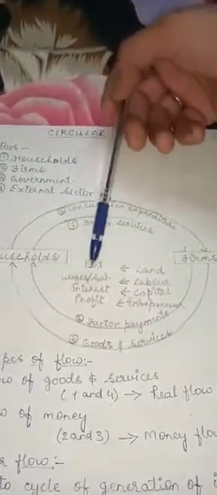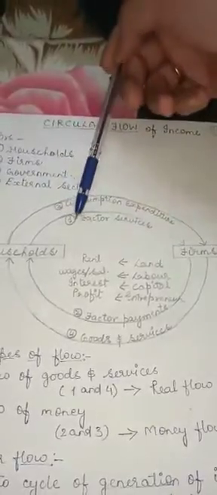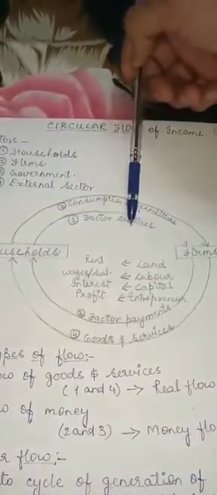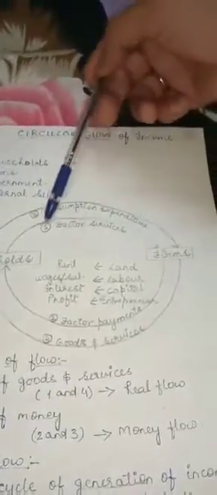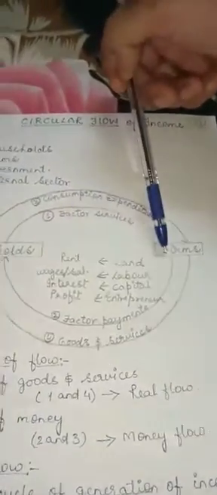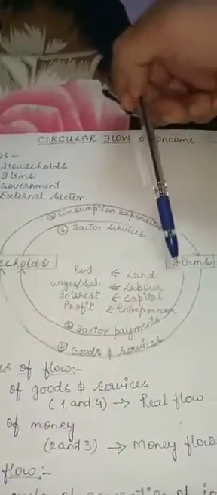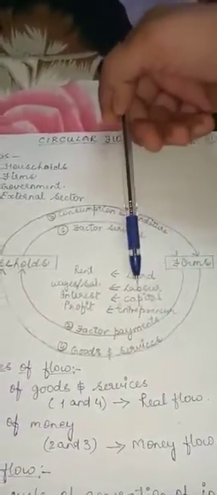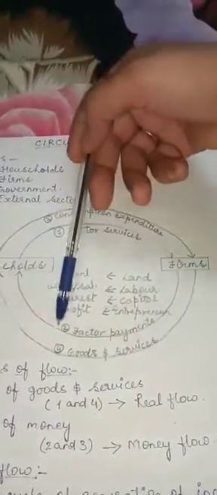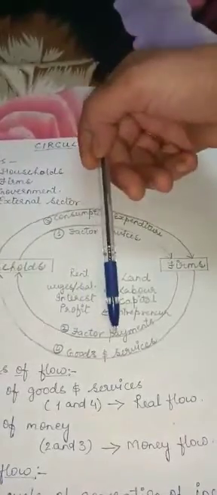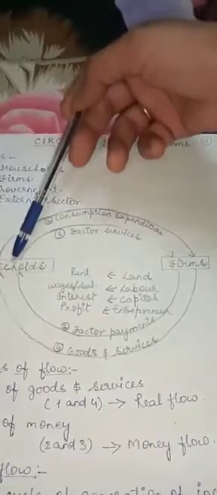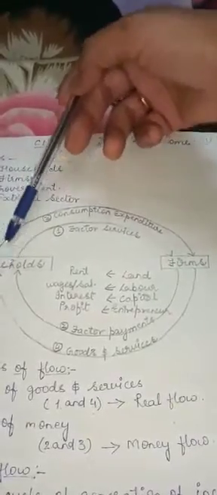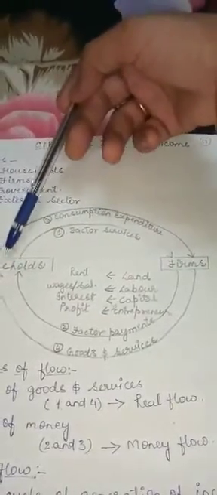The first point is factor services, in which the services are provided by the households to the firms. Second is when the firms make the payments for these factors to the households. This makes the second point, factor payments. The third point is when the households spend their whole income for the purchase of goods and services produced by the firms.